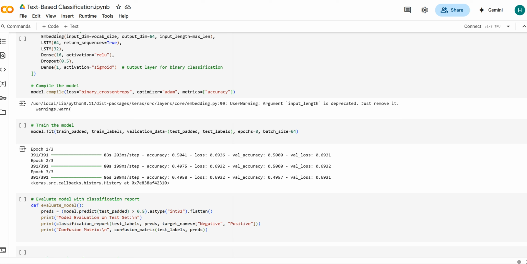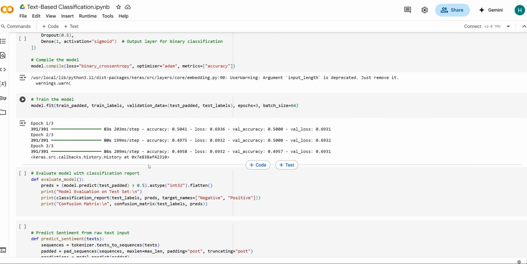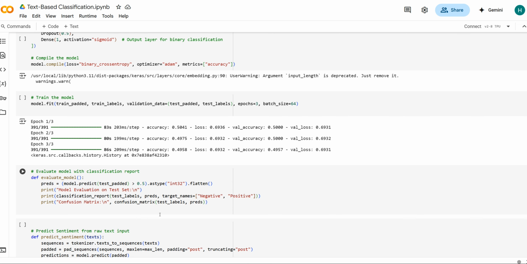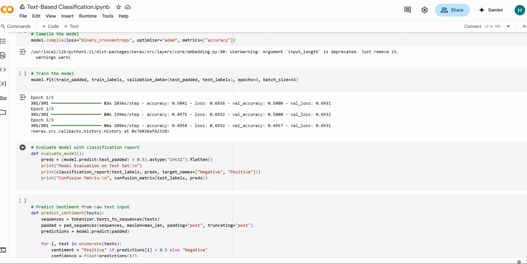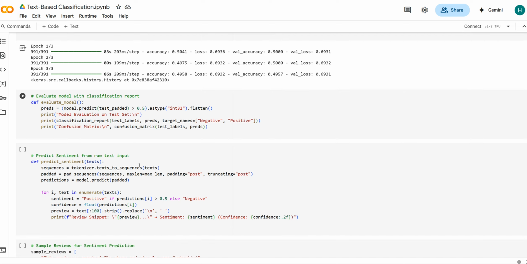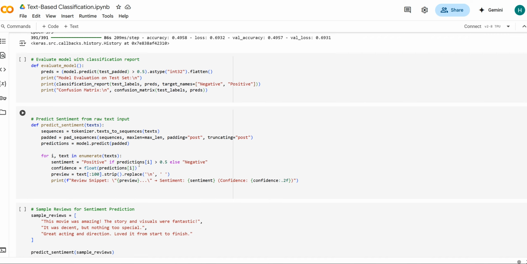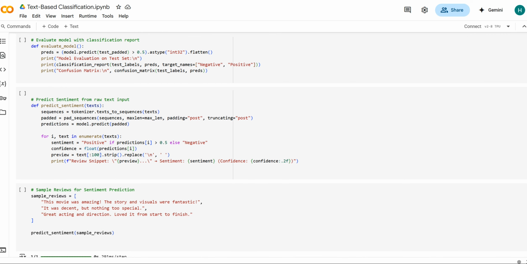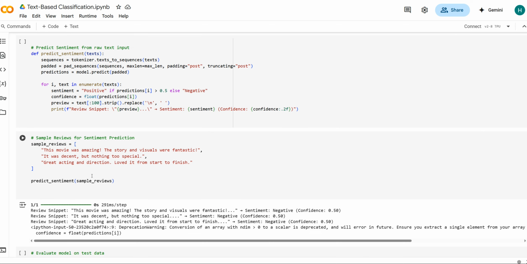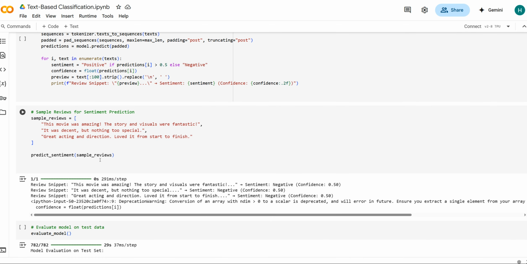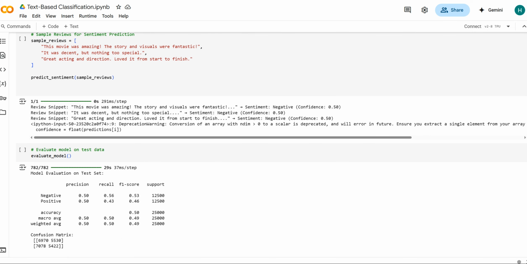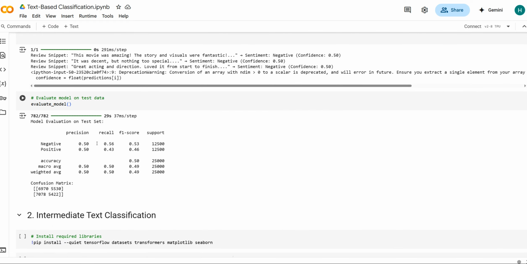And then we're going to compile the model, with binary cross entropy, which is suitable for binary classification, and Adam, which is used for adaptive optimization. After that, we're going to train the model for three epochs. After training, we're going to evaluate the model based on precision, recall, F1 score and support.